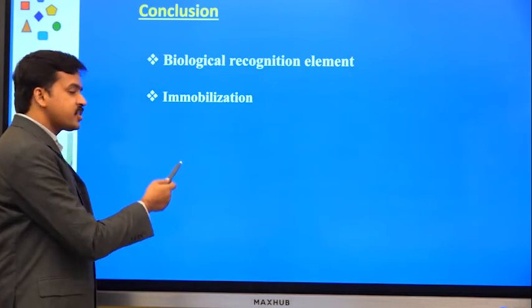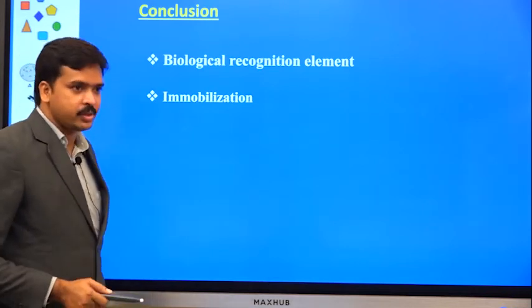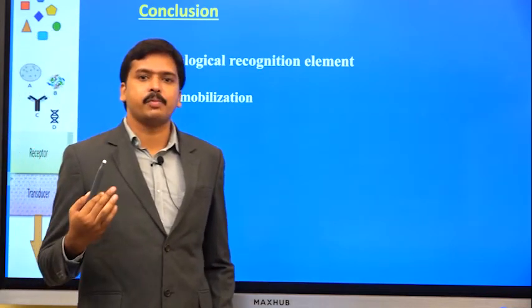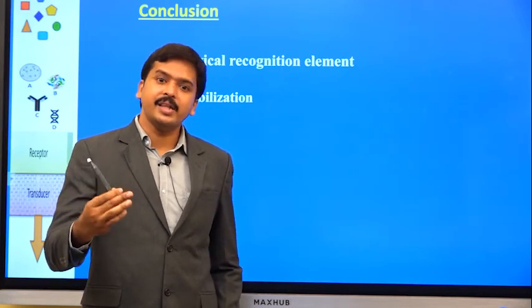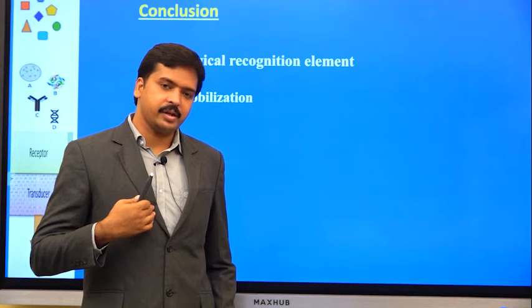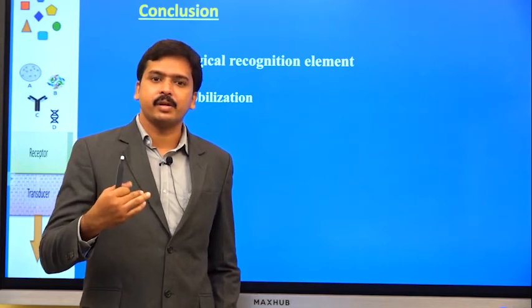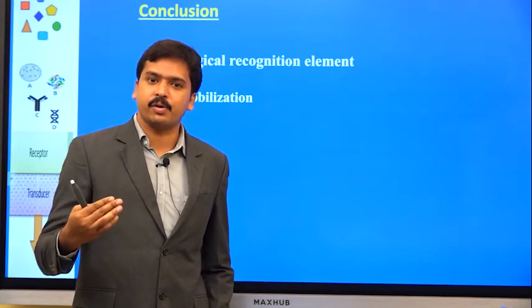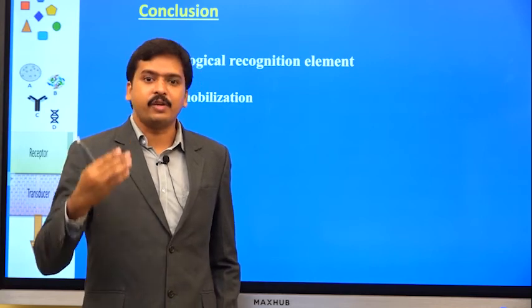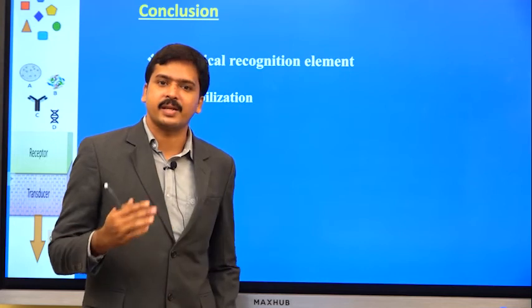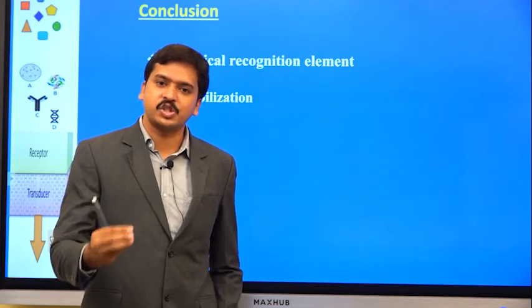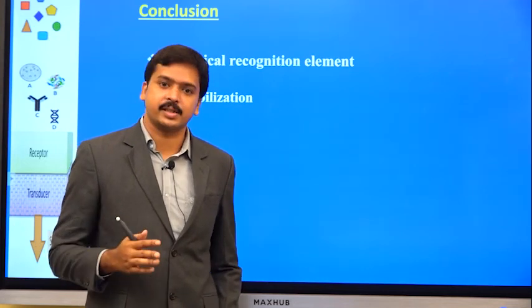Immobilization is another important aspect, because we are talking about biological things. When they are available within the body, their ability to respond will be at one level. And when you bring it to this physical world, whether they are performing in the same way or not is actually the point of concern.